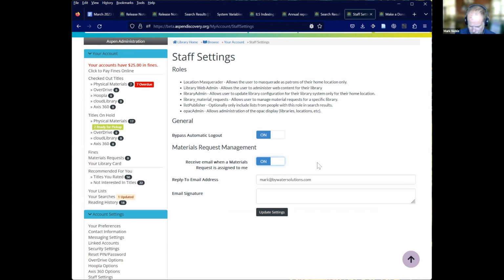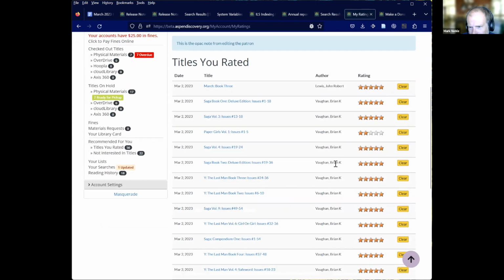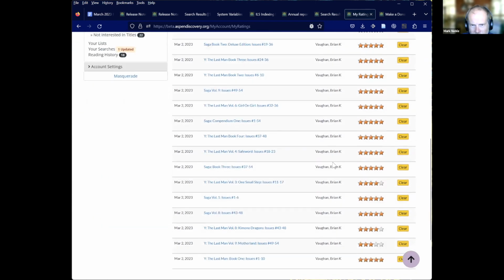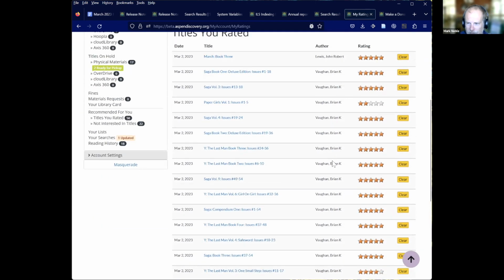Talked about single sign-on. Other things to talk about just to make things easier. Titles you rated is now paginated. We've had a user that had like 1,200 ratings and it was too much and it overloaded the system. So we paginated that now to make it a little easier to work with.